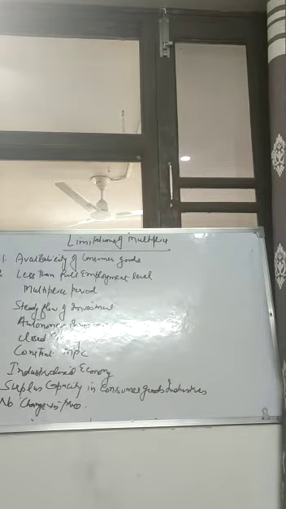Then seventh is constant MPC. So another limitation of multiplier is that because it largely depends upon the marginal propensity to consume, the dose of consumption must be constant, right? So the slower the MPC, the slower the consumption process, and the multiplier will also be slow. So there should be constant MPC, but it is not possible because marginal propensity to consume, or the psychological law of consumption, says that it is a tendency of the people to consume. You cannot bind the thinking of the people that how they will consume, right?